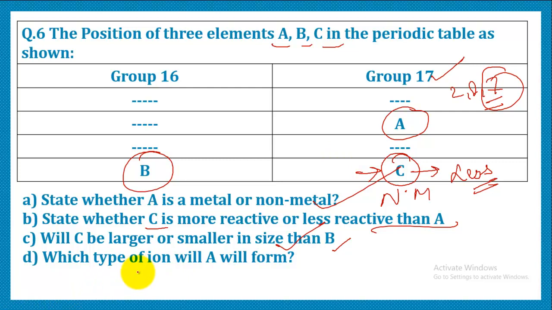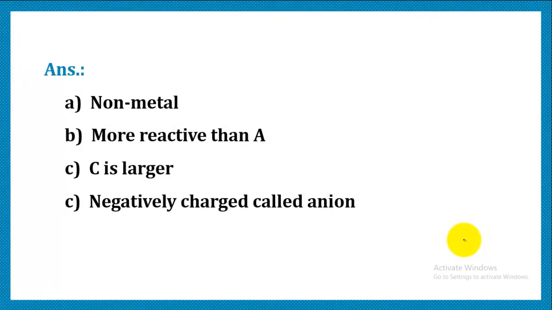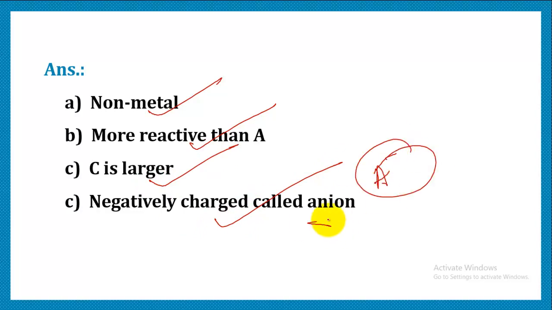Next question is, which type of ion will be formed by A? A is a member of group 17, so it will accept 1 electron and form a negative ion, that is the anion. So the answers, as we have already discussed: non-metal, less reactive than A, C will be larger, and a negatively charged anion will be formed by A.